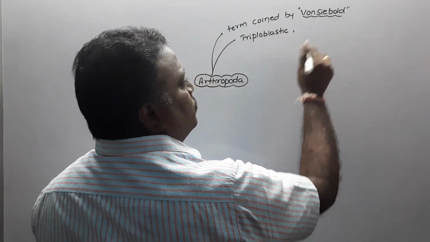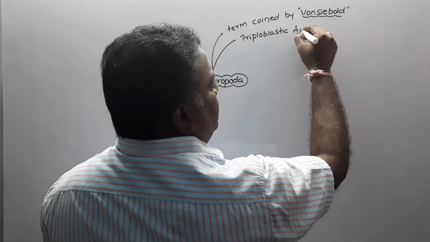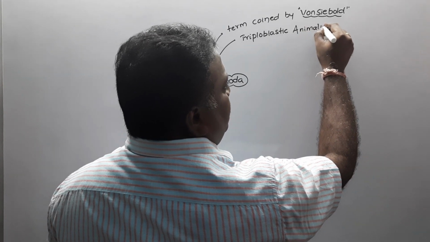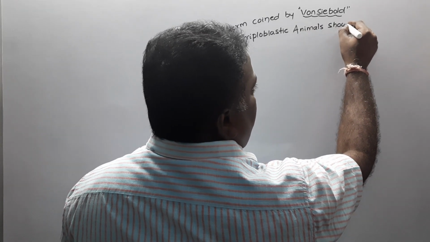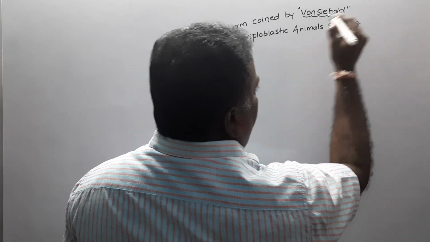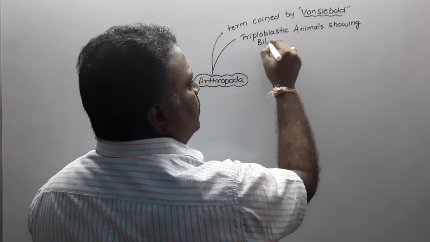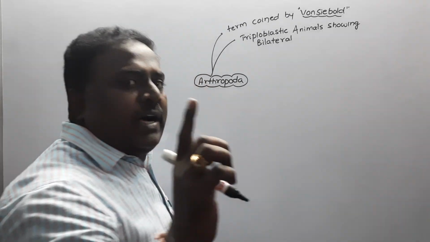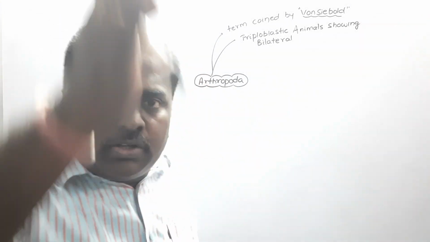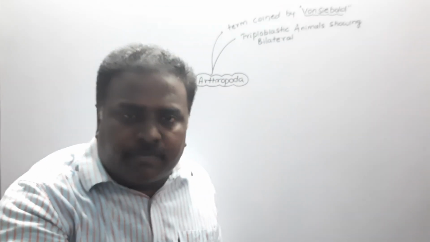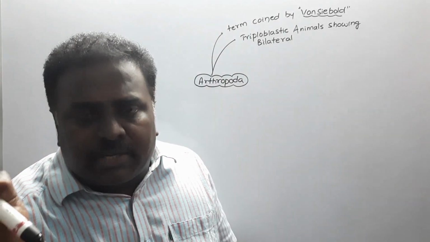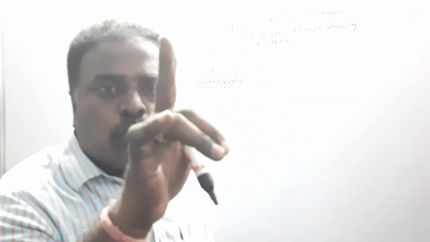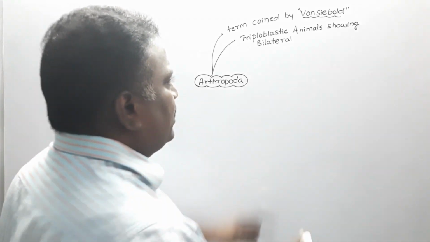These are triploblastic animals showing bilateral symmetry. The body can be cut into two equal halves, left and right, by passing a median sagittal plane through the central axis of the body.